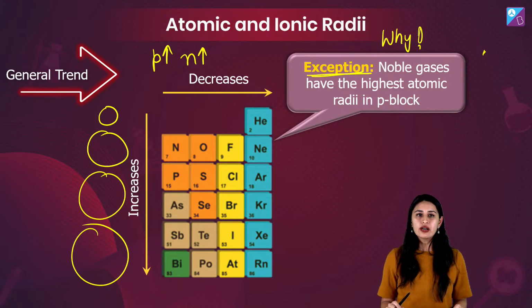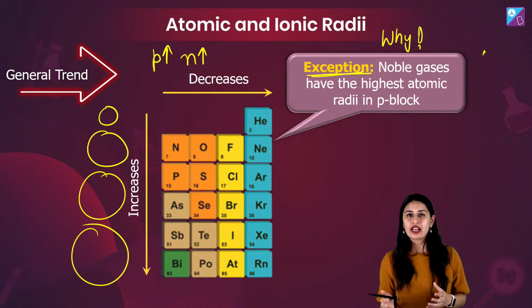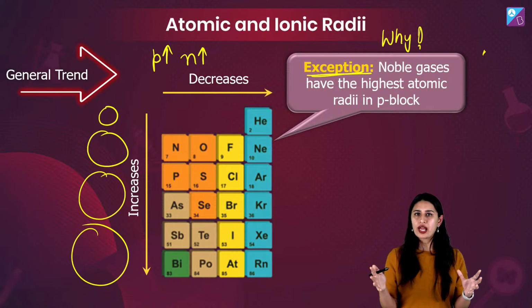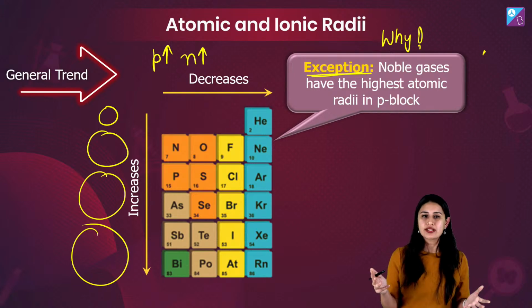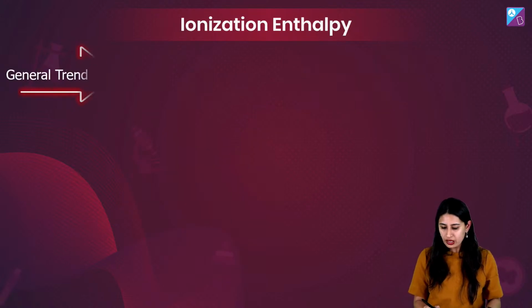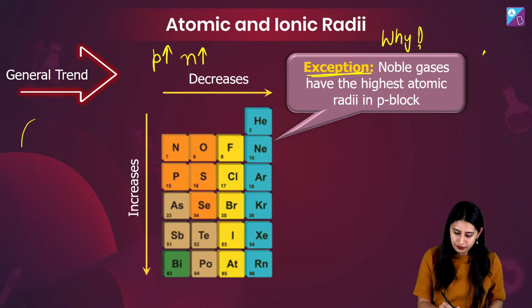What are we counting here? See, for others, we are either finding out the ionic radii and hence evaluating the radii, or the covalent radii and hence evaluating the radii. But noble gases don't form any kind of molecule, like He2 or Xe2 doesn't exist. So what we are finding for them is just the van der Waals radii. And what's the van der Waals radii? I have already told you that van der Waals forces are the weakest forces of attraction.